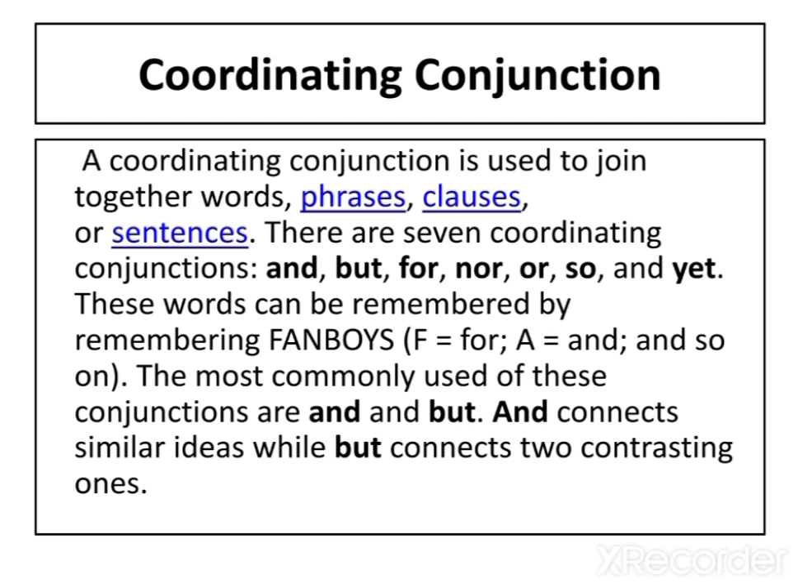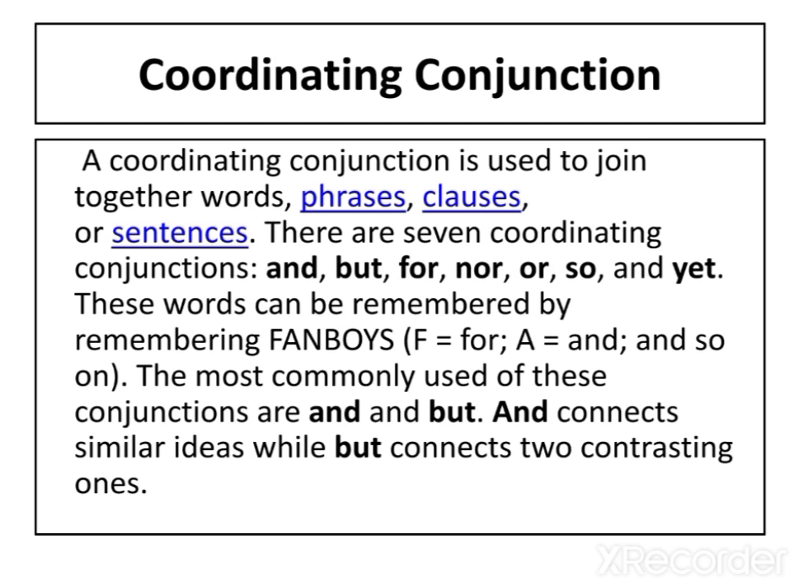Let's get more information about coordinating conjunctions. A coordinating conjunction is used to join together words, phrases, clauses, or sentences. There are seven coordinating conjunctions: and, but, for, nor, or, so, and yet. These words can be remembered by remembering FANBOYS. F-A-N-B-O-Y-S. I'm telling you the formula to learn this. F means for, A stands for and, and so on.